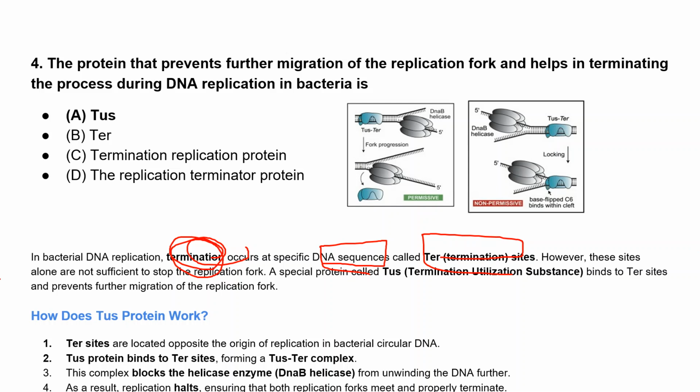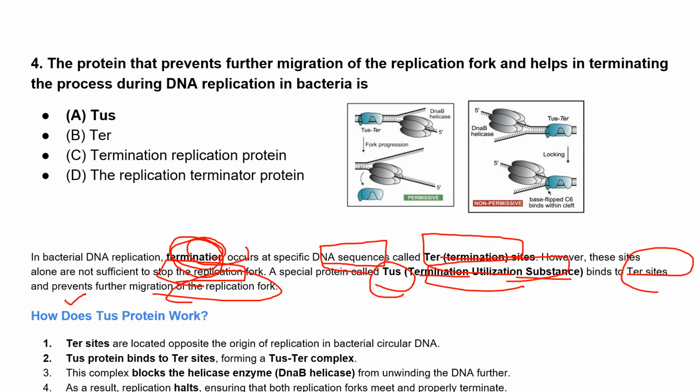However, these sites alone are not sufficient to stop the replication fork. For that, one special protein is also required, and we call it the Tus protein, that is, termination utilization substance. This Tus protein binds to the Ter sites, and then it prevents the migration of the replication fork.